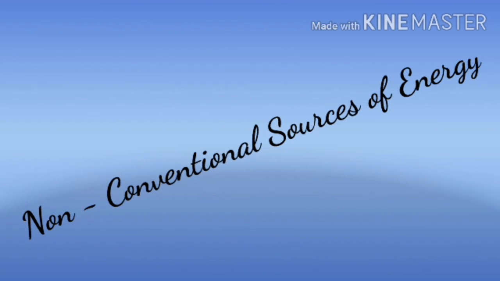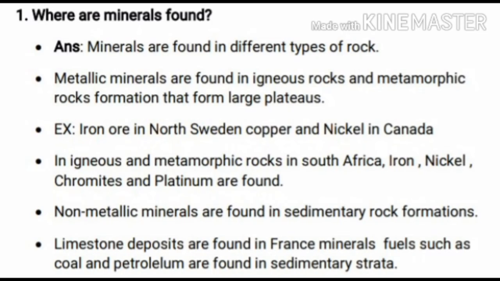Okay, children, we'll revise questions and answers from this chapter. First question: where are minerals found? Minerals are found in different types of rock. Metallic minerals are found in igneous and metamorphic rock formations that form large plateaus. Some examples: iron ore in North Sweden, copper and nickel in Canada. In the igneous and metamorphic rocks of South Africa, iron, nickel, chromites and platinum are found.